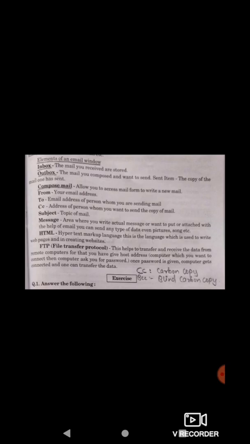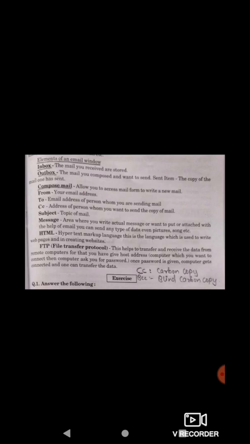Subject is the topic of the mail. Message is the area where you write the actual message or want to put or attach something with the help of email. You can send any type of data, even pictures, songs, etc. We have tried this on WhatsApp itself.